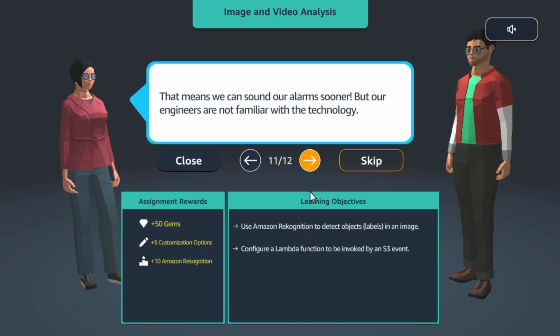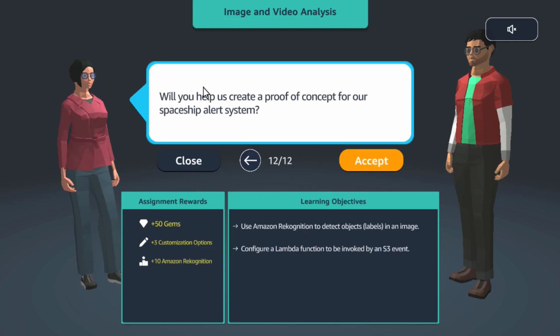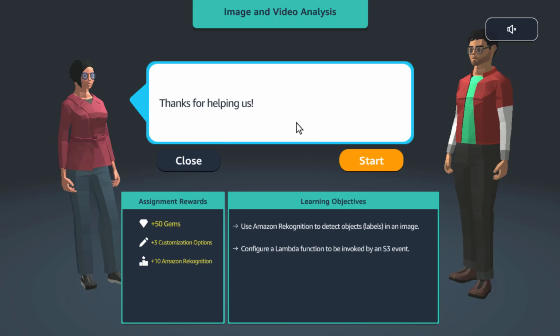That means we can sound our alarms sooner, but our engineers are not familiar with the technology. Will you help us create a proof of concept for our spaceship alert system? Of course, I will. Thanks for helping us.